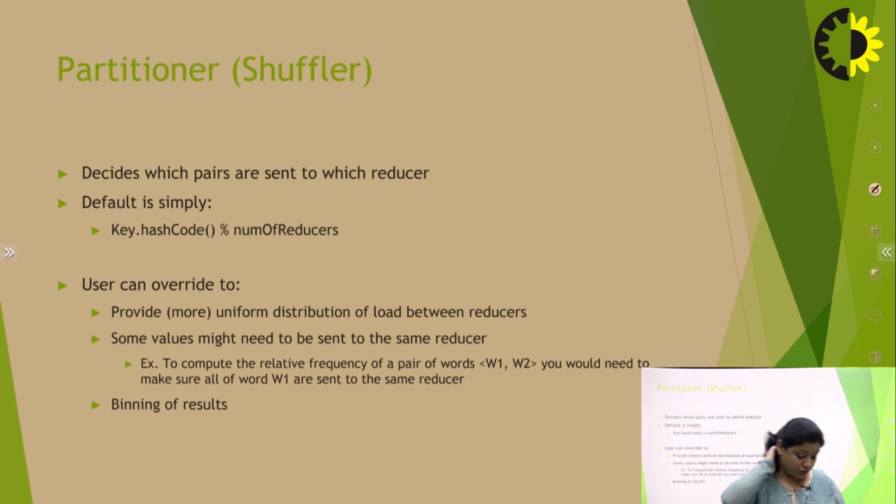What is the importance of this part? It guarantees that all data with the same key is grouped together before reaching the reducer.